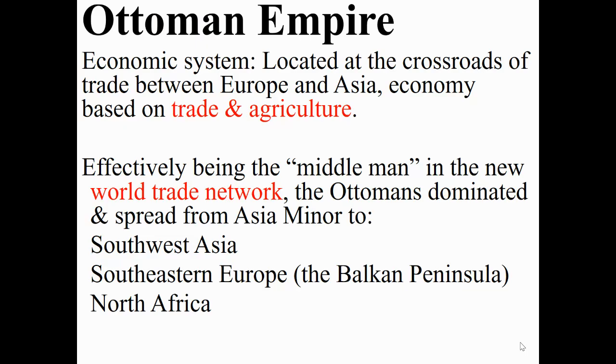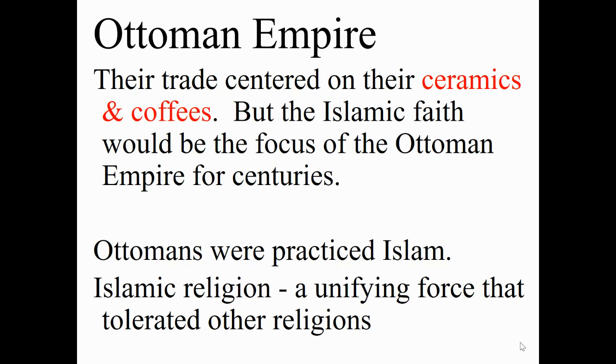Economic system, they were located at the crossroads of trade between Europe and Asia, and their economy was based on trade and agriculture. Effectively, they were the middleman in the New World trade network. The Ottomans dominated and spread from Asia Minor to Southwest Asia, Southeastern Europe, and North Africa. The Ottoman Empire centered their trade around export of ceramics and coffee, but the Islamic faith would be the focus of the Ottoman Empire for centuries.